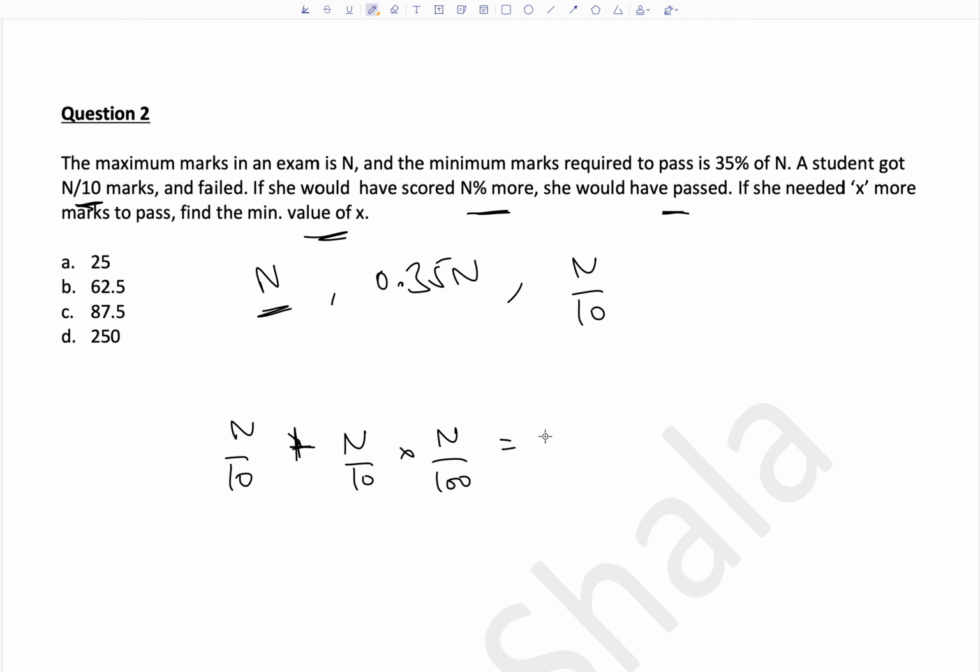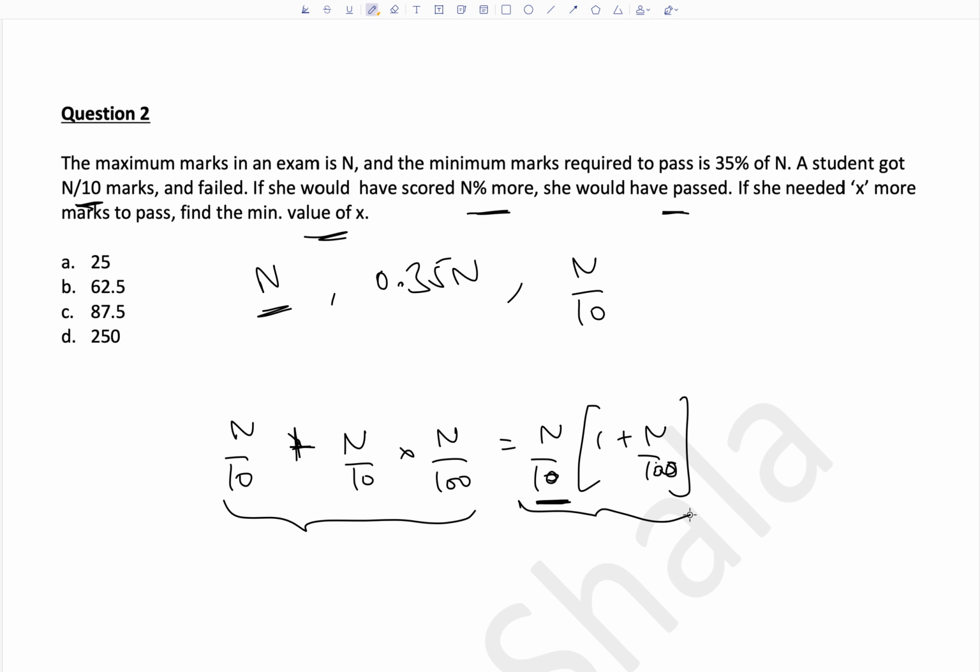You can also write this directly as N by 10 multiplied by 1 plus N by 100. So if you're trying to increase something by x%, write that thing outside and multiply by 1 plus x by 100. Same thing like this. Okay. So if she scored N% more, this is what she would have scored, and then she would have passed. That means this is greater than or equal to 0.35N.